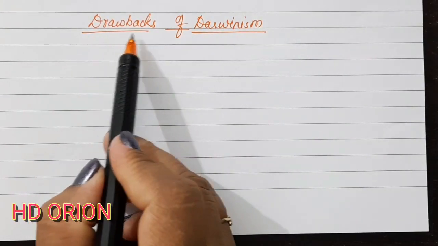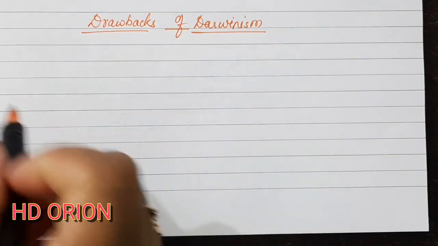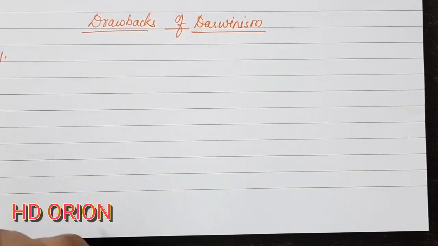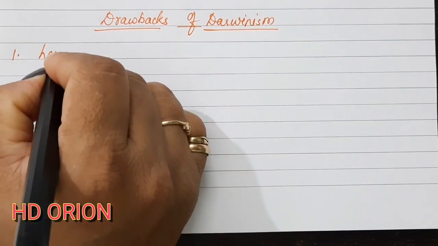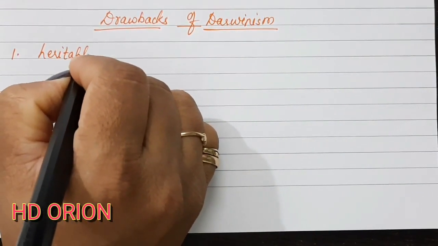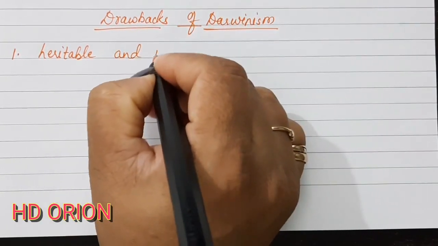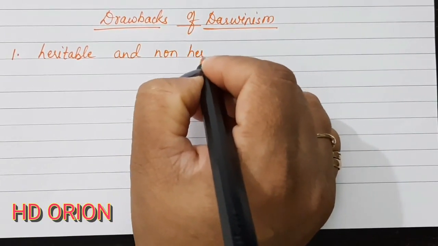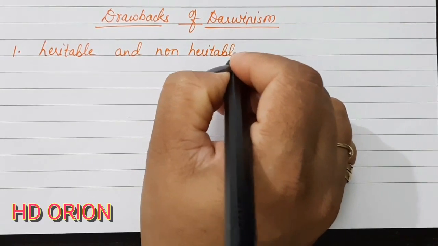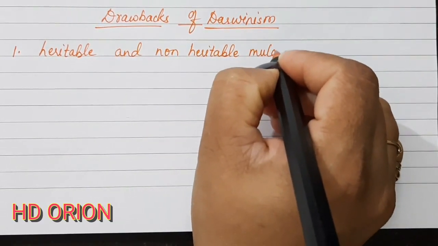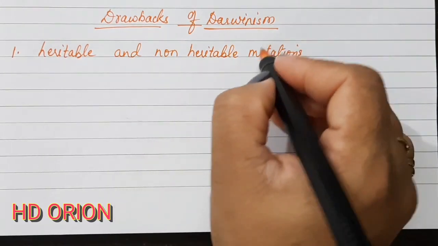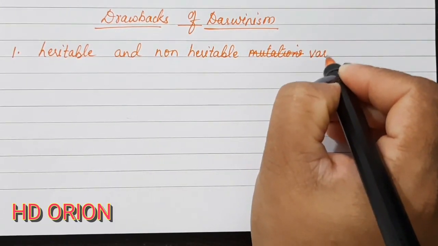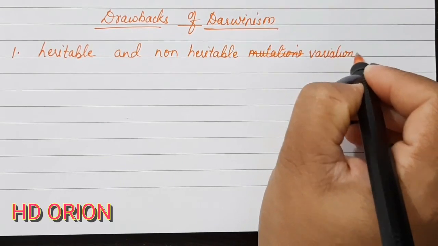Now let us discuss the drawbacks of Darwinism. The first drawback was that Darwin could not differentiate between heritable mutations and non-heritable mutations. He only called them variations, so he could not talk much about mutation.